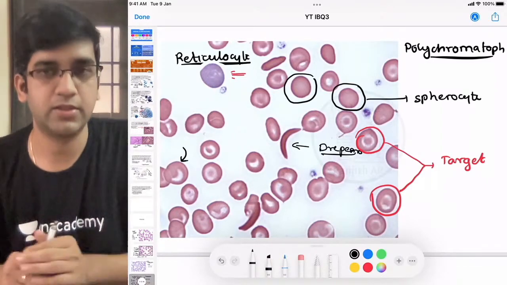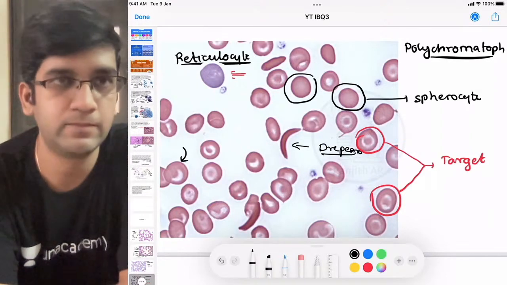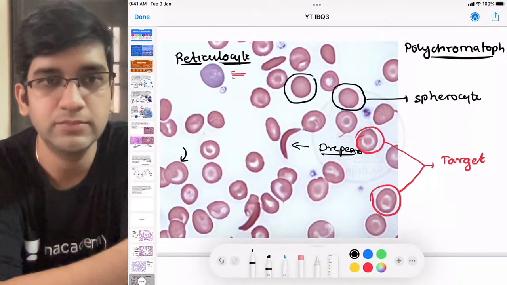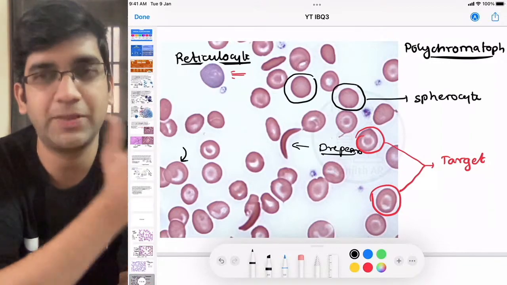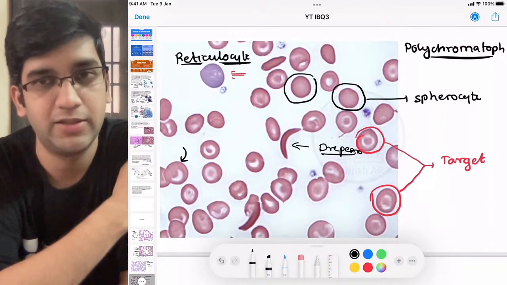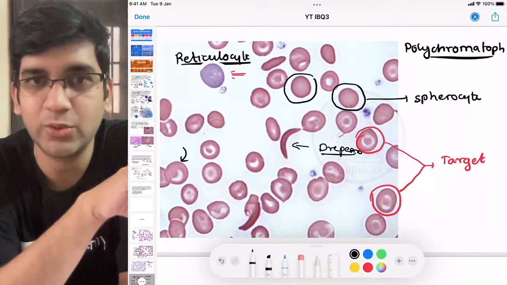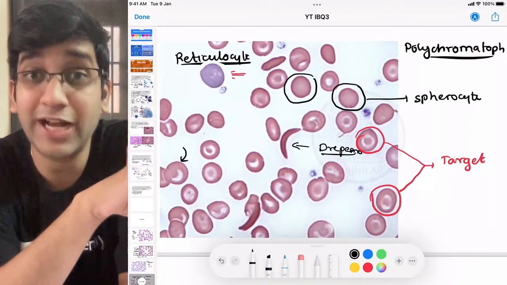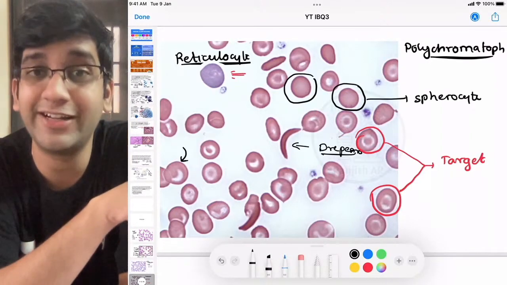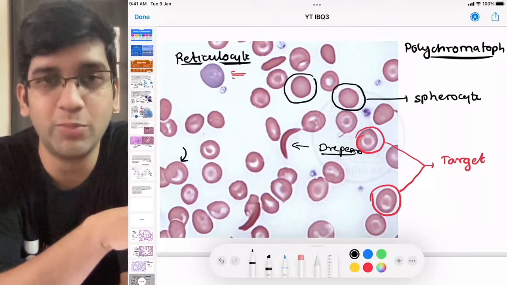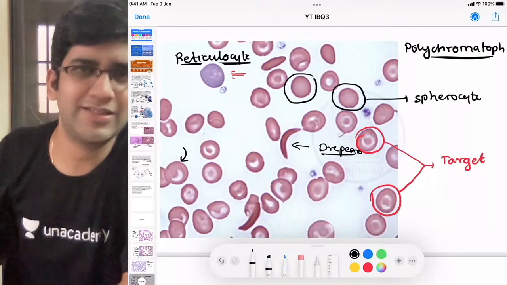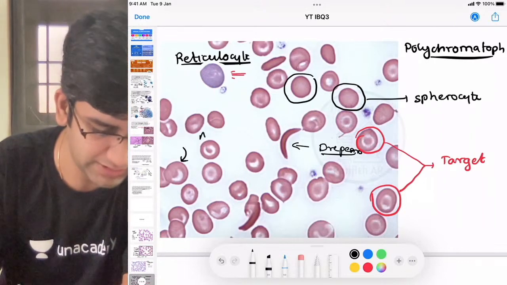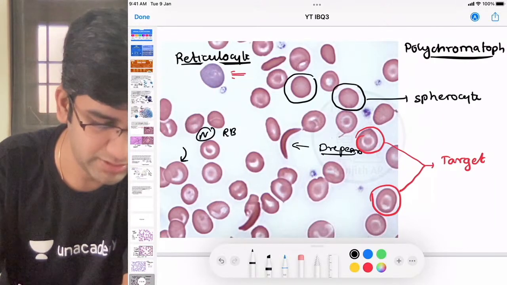I want you to comment. Do comment. What cell is that? This is kind of a primary problem. We were able to identify sickle cell, we identified spherocyte, you did identify target cell, you also identified reticulocyte, which are all abnormal, right? The one which I have marked there is a completely normal RBC, right?